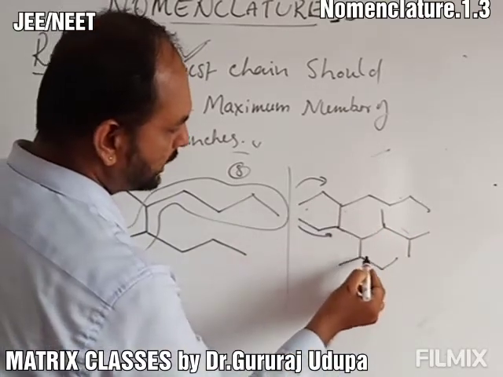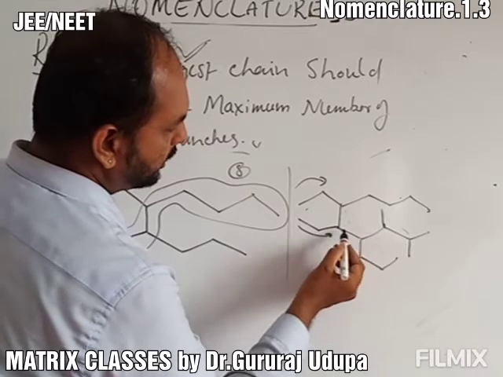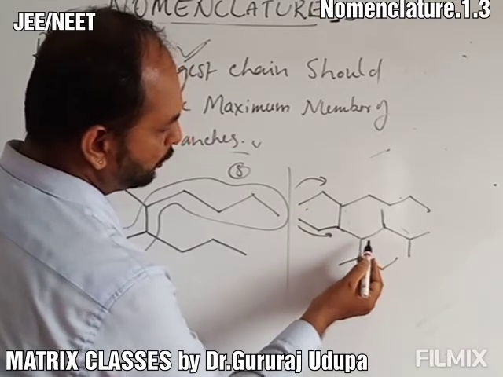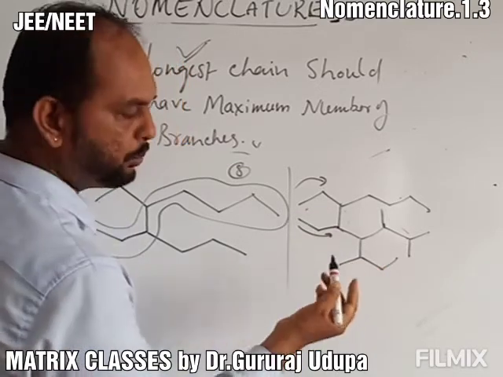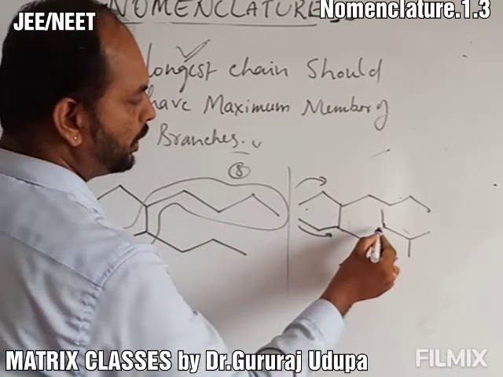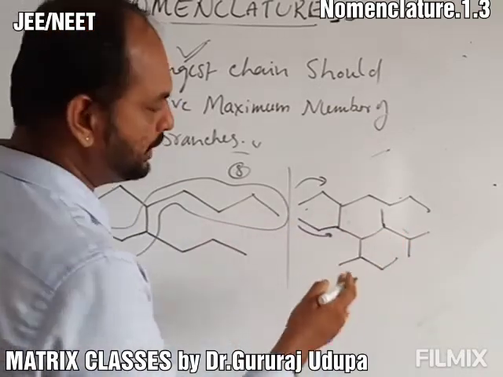If I go like this, I am getting 1 branch, 2 branch, 3 branch. So both are true. Either I can go like this, it is getting 3 branches.